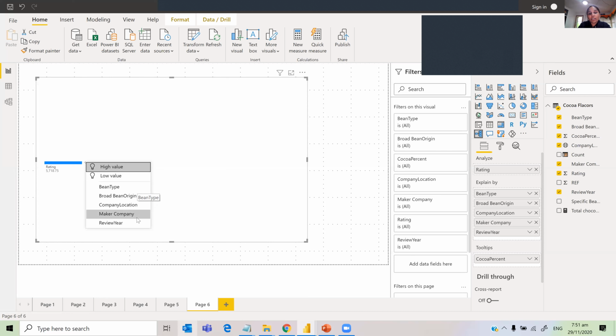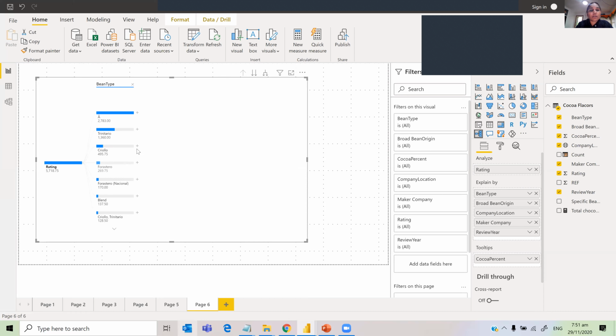Or else the order that appears here is based on the order that you give here. So I'll just go through this and then see which bean type. So here the type A bean type is the most influential factor that influences the rating.